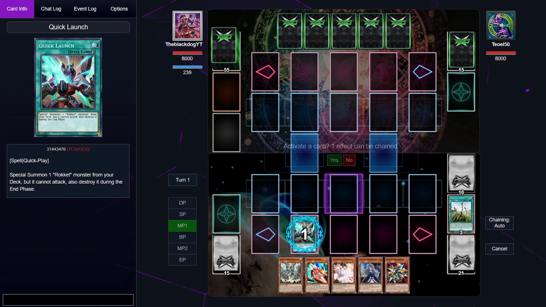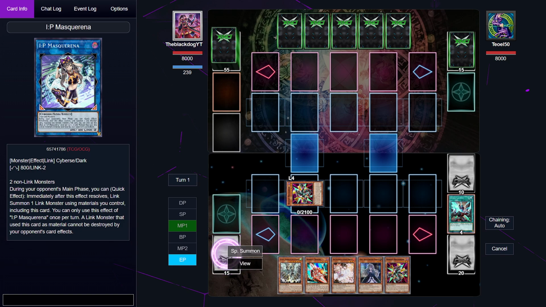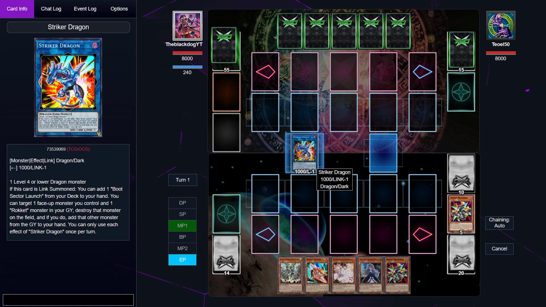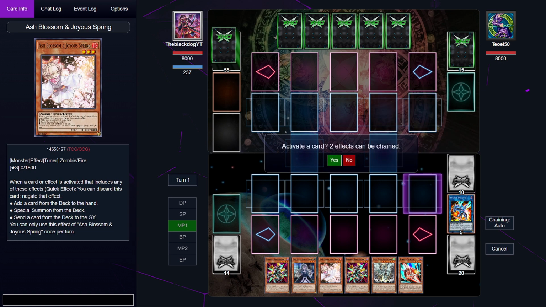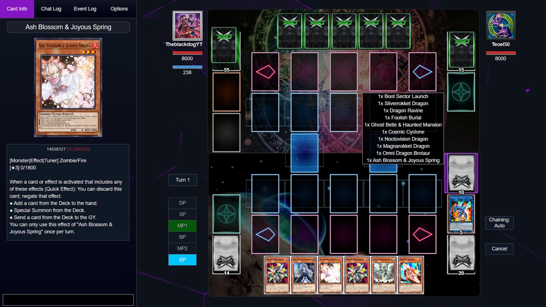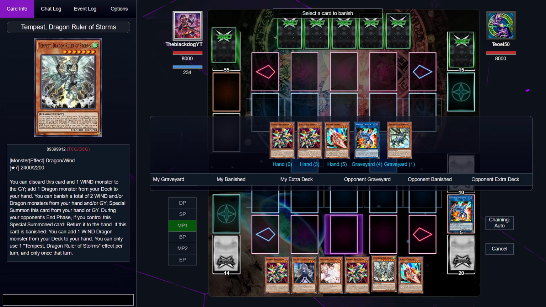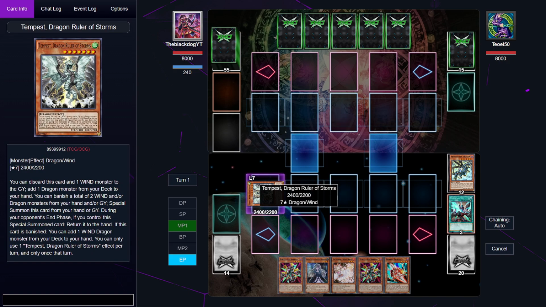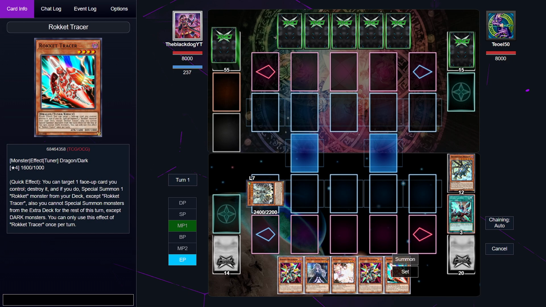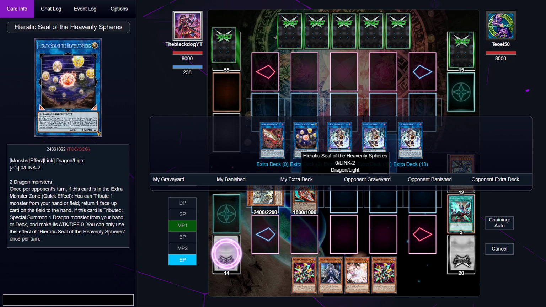Next we're going to go for a Quick Launch, using it to special summon a Rocket Recharger. We're going to use that one to summon a Striker Dragon. And why did I... I can already imagine why. Right? Yep, boot sector launch. Okay, then in that case we have to play a little differently than what I wanted to play. We're going to summon Tempest, Dragon Ruler of Storms, and we're going to summon Rocket Tracer, and we could summon...